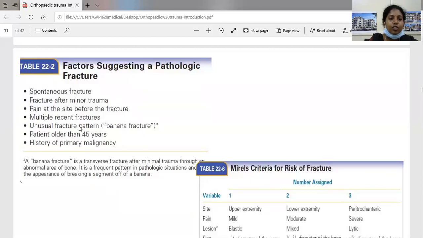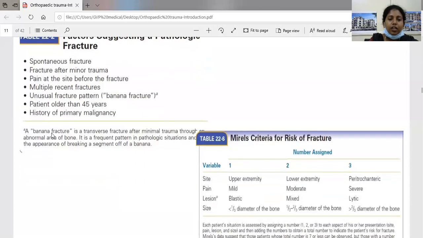So unusual fracture pattern is also known as a banana fracture. What is a banana fracture? It is a transverse fracture after minimal trauma through an abnormal area of bone. It is a frequent pattern in pathologic situations, and it has the appearance of the breaking of a segment of a banana.